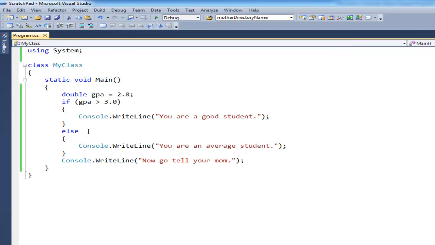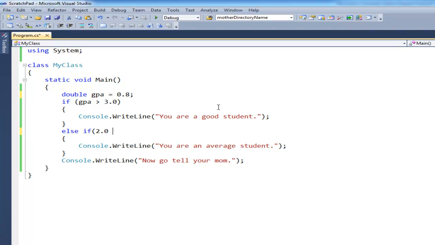You can chain these. For example, maybe somebody's playing a little bit too much pool during class, so the GPA is really low. So we can say else if GPA. Let's change this around a little bit because I want to show GPA within a range.